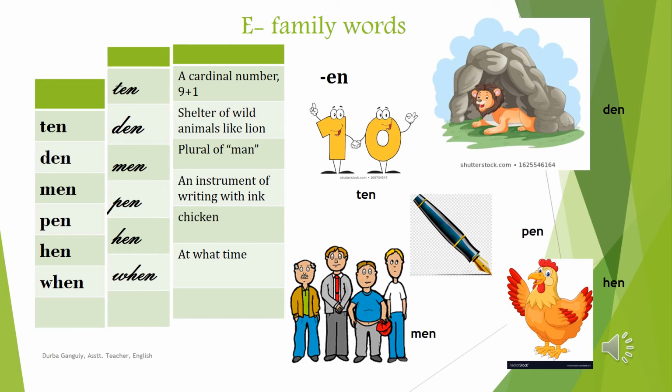Men is the plural form of man. There are some men standing. No one is happy. Okay, pen. Pen, we all know that this is a writing instrument and you all have pens in your pencil box. Hen is chicken. Yes, and this is a female word. When. When is actually used when we ask something, at what time you did this work. So when you use time, then we use when. So there is no picture of when, but learn the meaning.